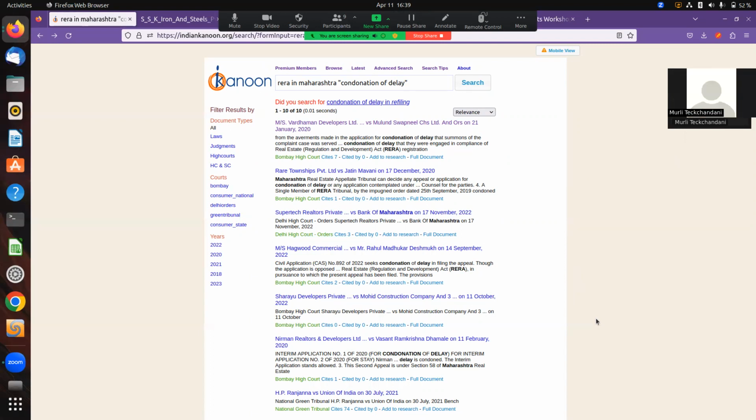Even when you search on Google, you will have to have a larger overbounding query. And then within it, like you saw here, I put this in quotes. So then the search engine will look for this exact phrase, and every time this exact phrase comes in a judgment, it will show us those results.